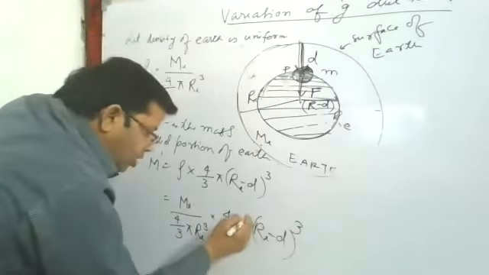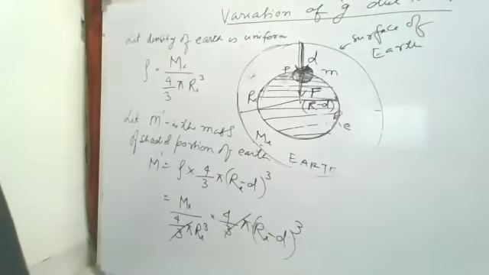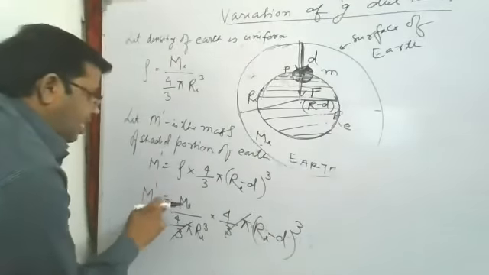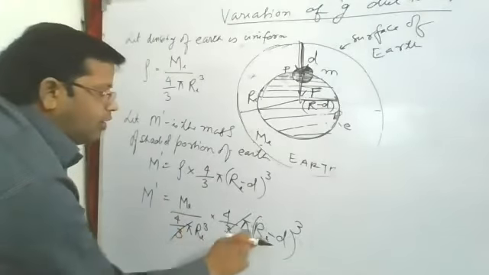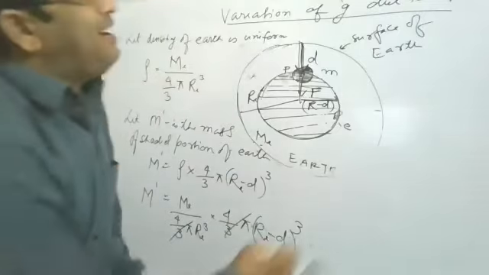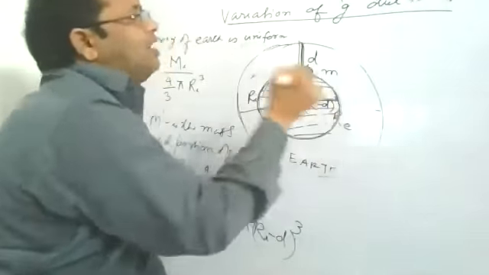Here 4 by 3 pi cancel out. Now it is clear: mass of shaded portion is Me upon Re cube, radius of earth whole cube, into Re minus d whole cube.